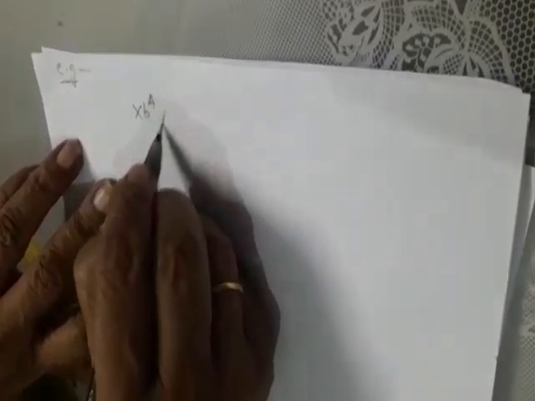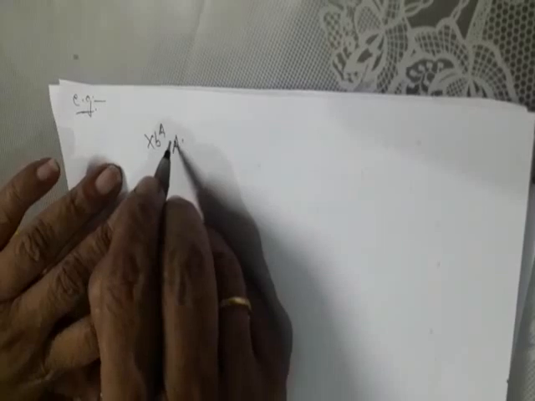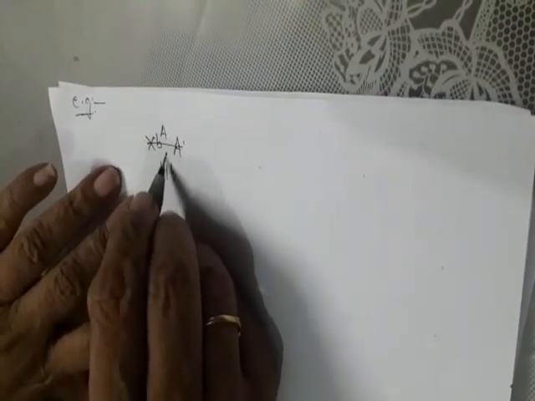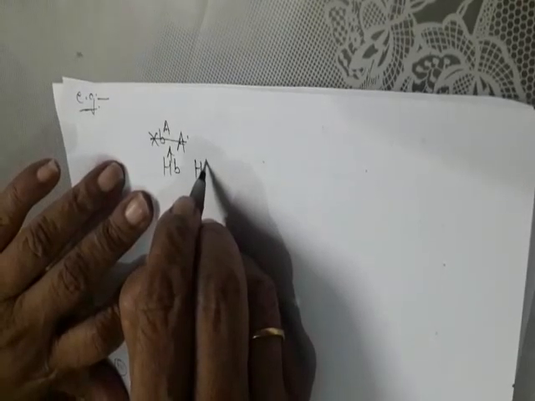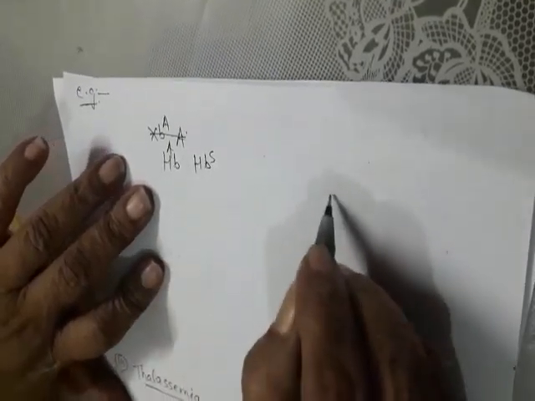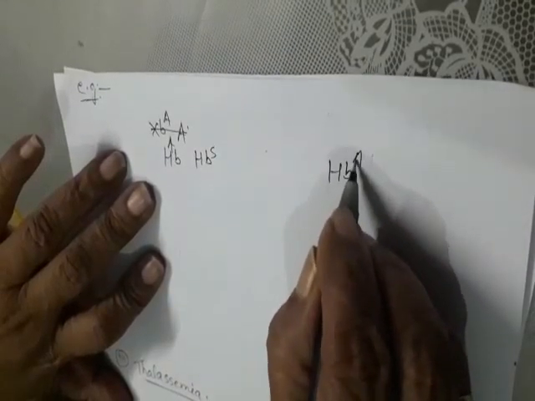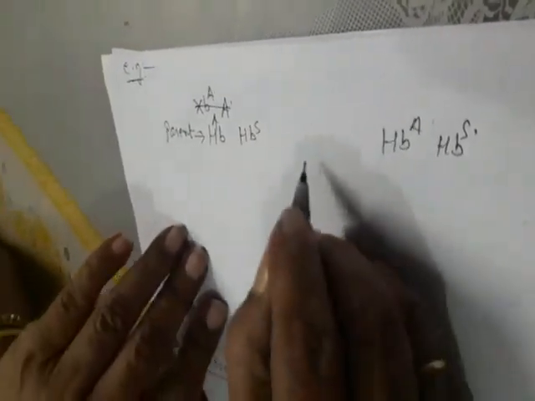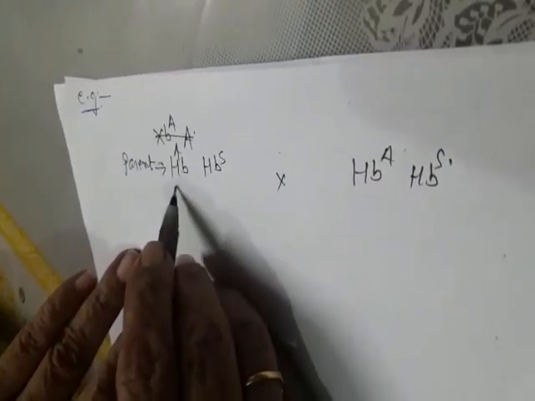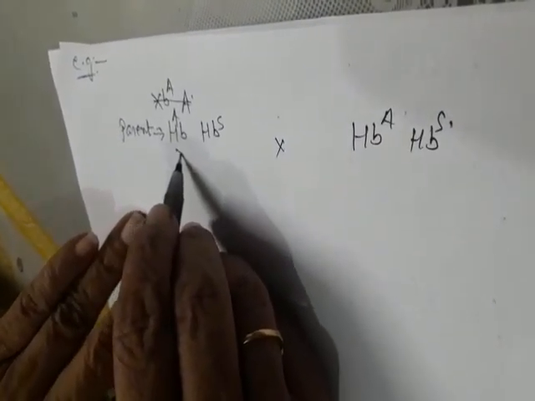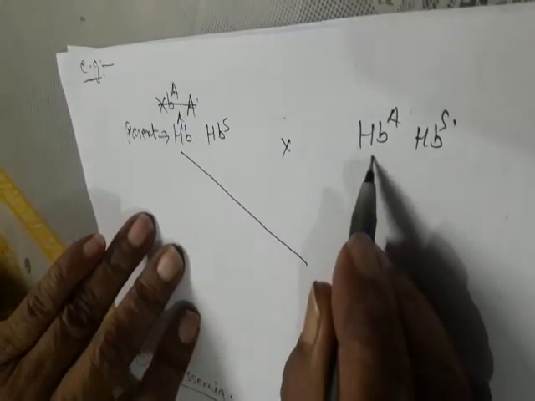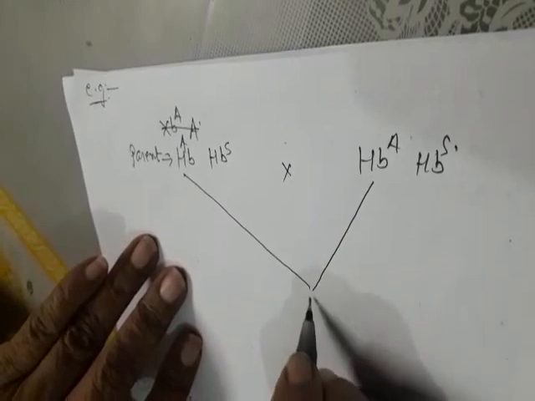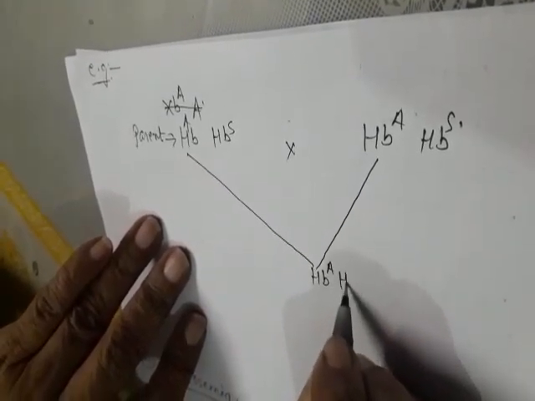Parents: HBA HBA and HBA HBS. HBA fused with HBA, then HBA HBA form.